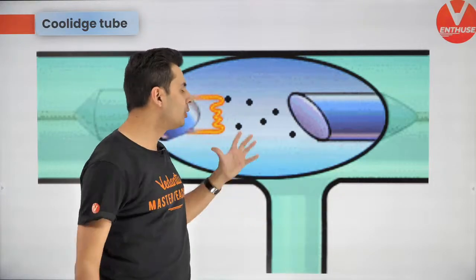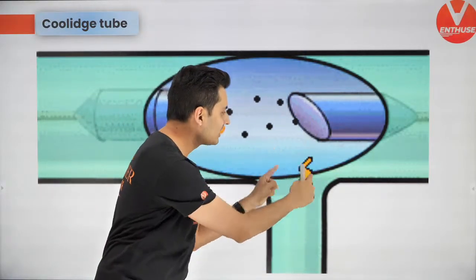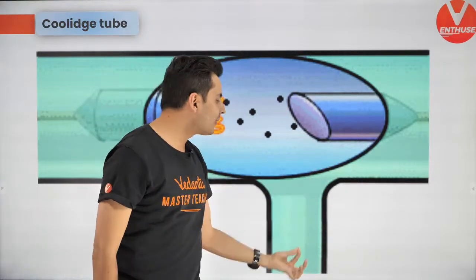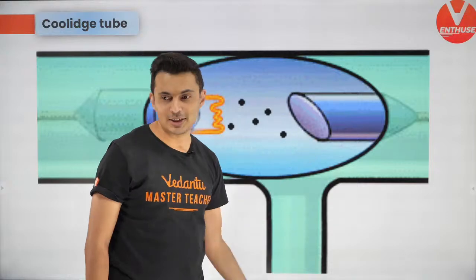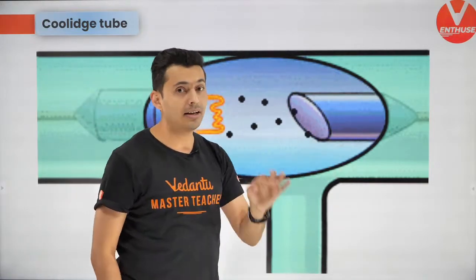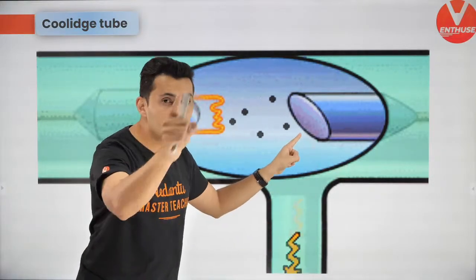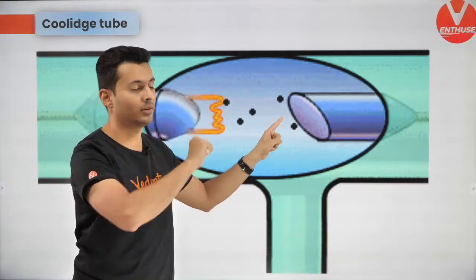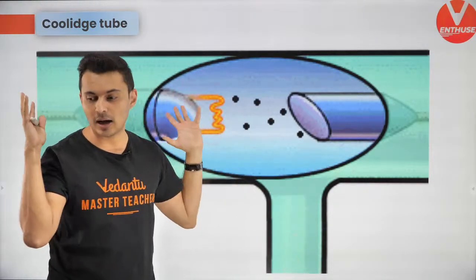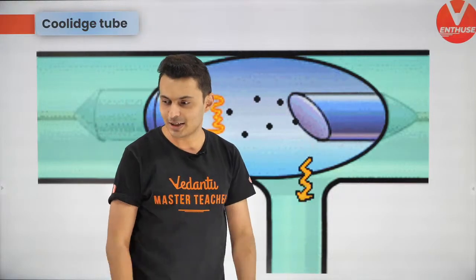It's going to be like a big collision, and from that you are going to see electromagnetic waves, and those electromagnetic waves are going to be in the X-ray region if this potential difference is high and if this target material is suitably chosen. Only if the voltage difference is high and the target material is suitably chosen will you see X-rays come out.